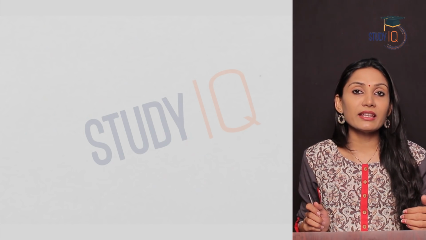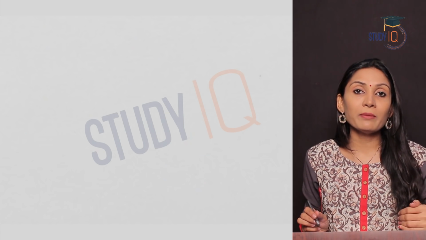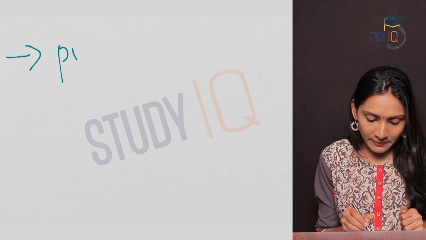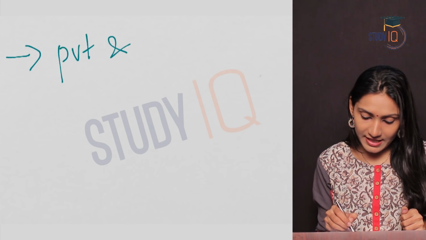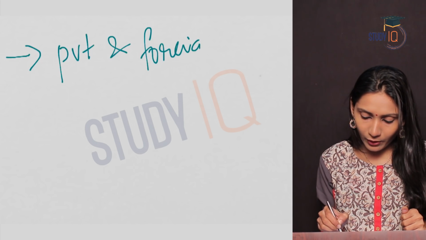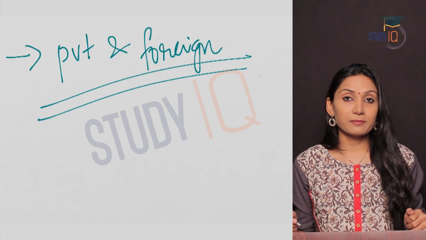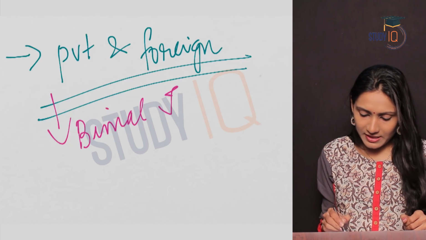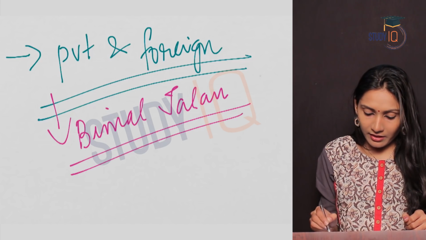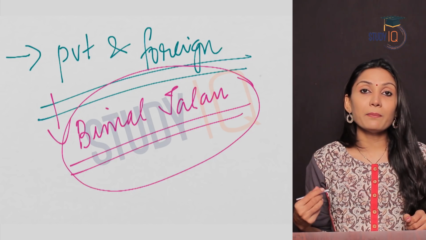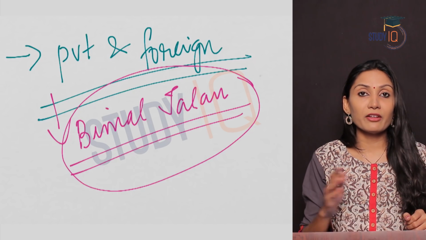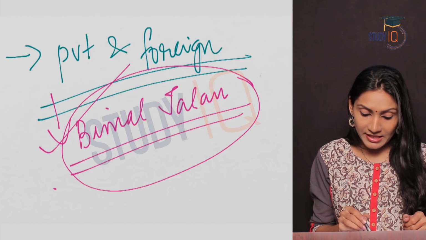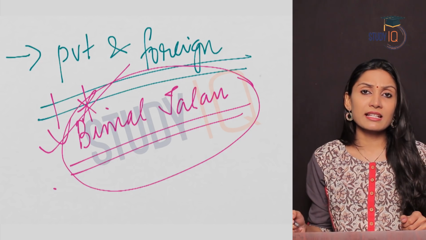Another change that was seen in the financial sector was that new private banks as well as foreign banks were allowed to invest in the country. So this led to the arrival of private and foreign banks. New private and foreign banks were set up in the country. And later on, the government appointed the Bimal Jalan Committee, which was responsible for setting up criteria for the establishment of private banks and foreign banks in the country. The Bimal Jalan Committee is a very important committee which we will discuss when we discuss the banking module.